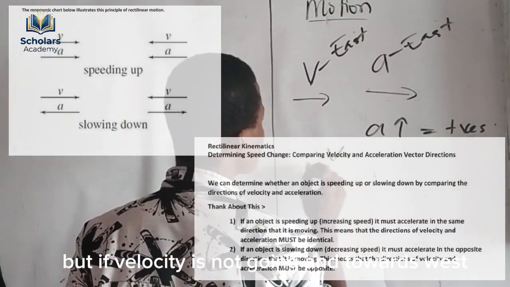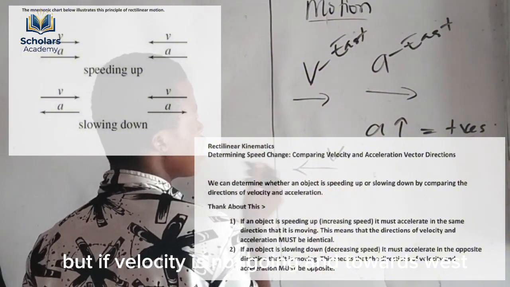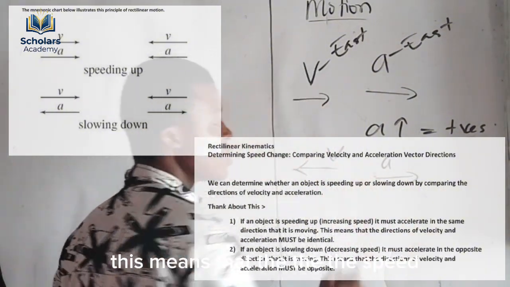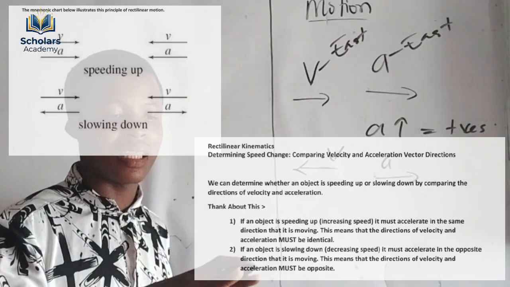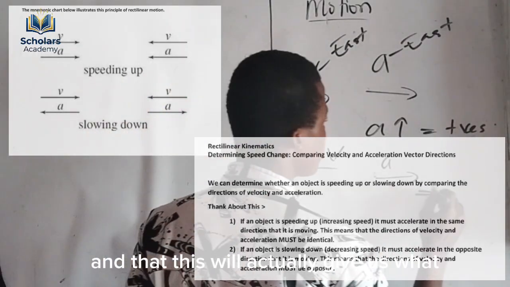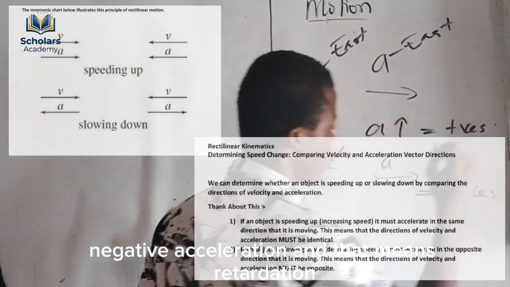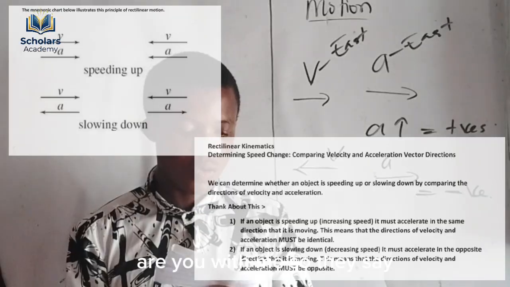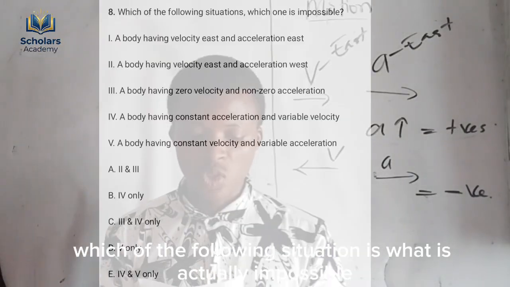But if velocity is now going towards west and acceleration is going towards east, this means that the speed, the velocity, is decreasing. This will give us negative acceleration, and that means retardation. So now look at this question. Are you with me? They say which of the following situations is impossible.